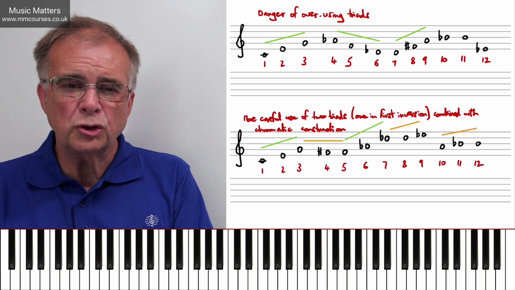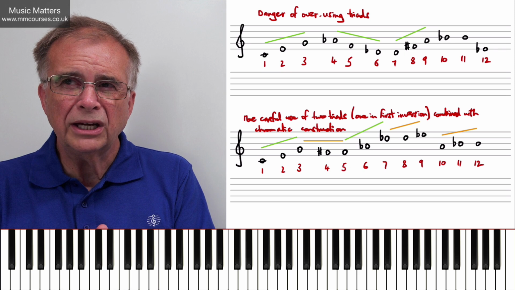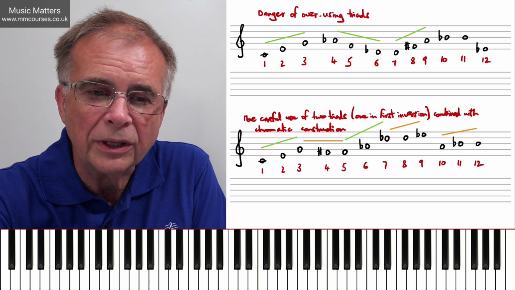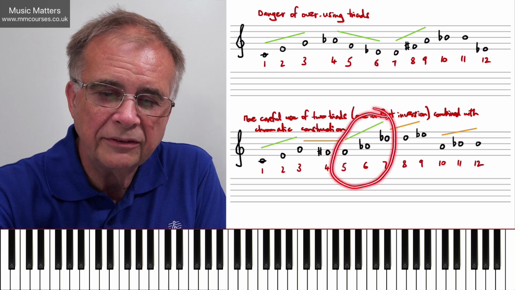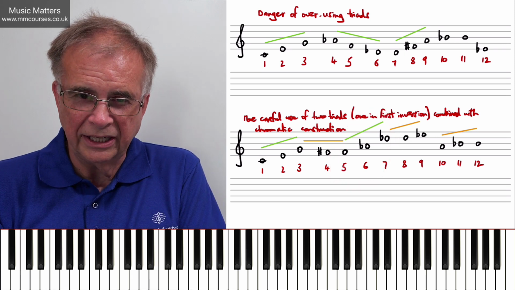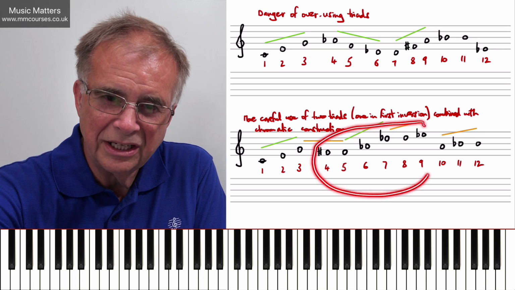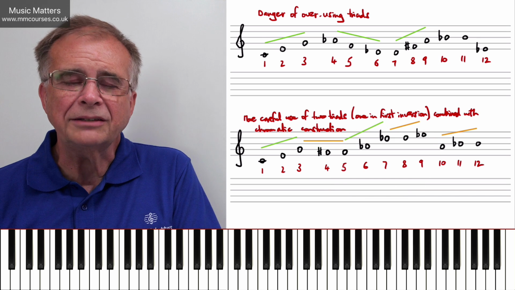If I think I've written a triad, have I written other notes around it that sort of belong to the key? So you see, this is what I'm trying to illustrate in the second one, that you might just think, well, notes 5, 6, 7 are the notes that imply D flat major. But actually, if you look at notes 4 to 9, they can all imply D flat major.